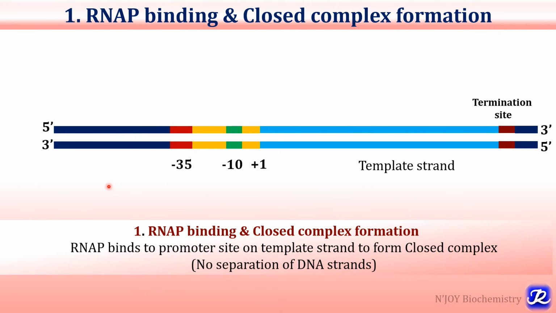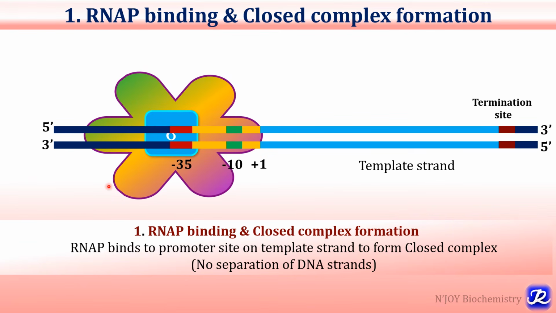So RNA polymerase binds to the promoter site on the template strand to form the closed complex. There is no separation of DNA strands in this first step. With the help of sigma factor, it locates this DNA promoter region and binds to the -35 region, and there is formation of the closed complex.